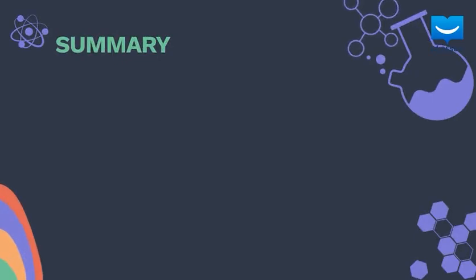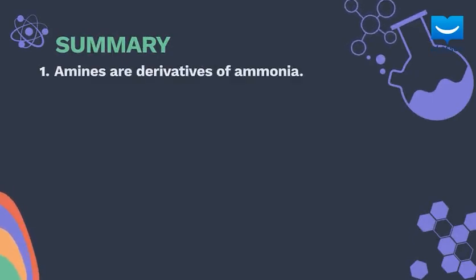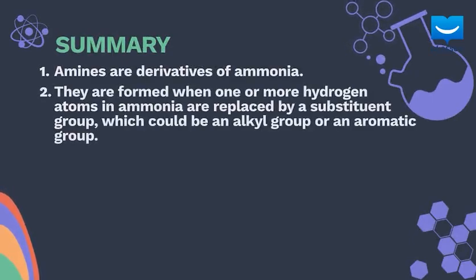Let's do a quick summary of what we've discussed so far. Amines are derivatives of ammonia. They are formed when one or more of the hydrogen atoms in ammonia are replaced by a substituent group, which could be an alkyl group or an aromatic group.